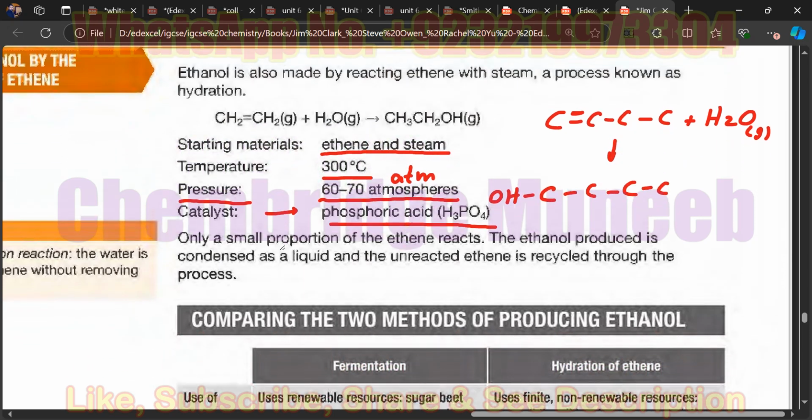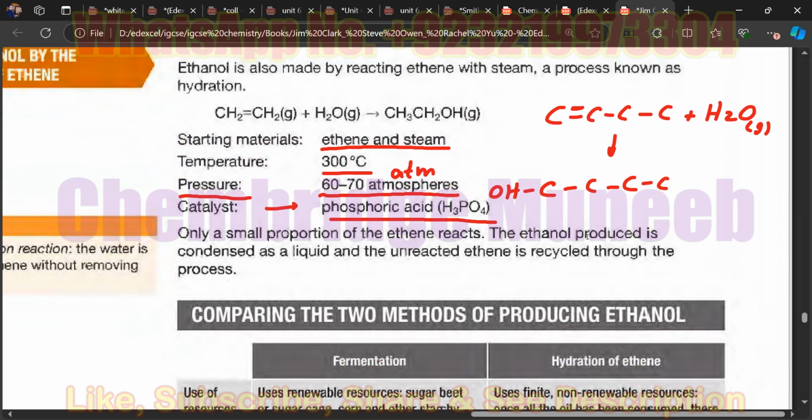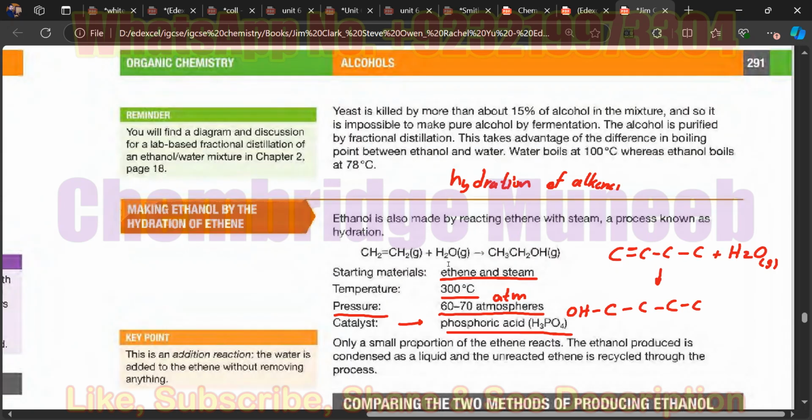Here, only a small proportion of the ethene reacts. The ethanol produced is condensed as a liquid, and the unreacted ethene is recycled through the process. So you will get a small proportion of the alcohol from this reaction. You can say that is a negative point of this reaction.